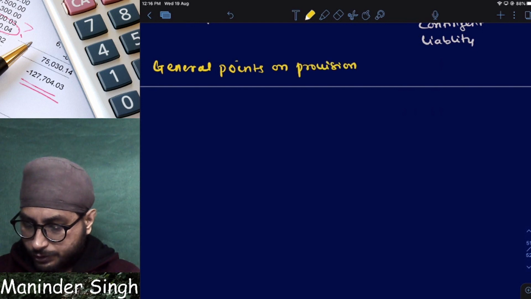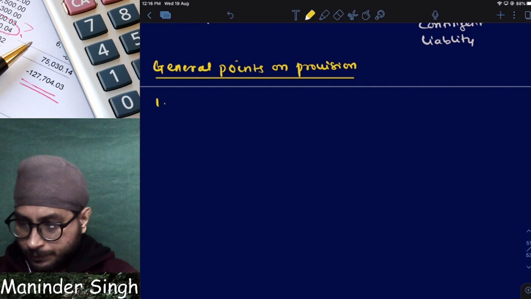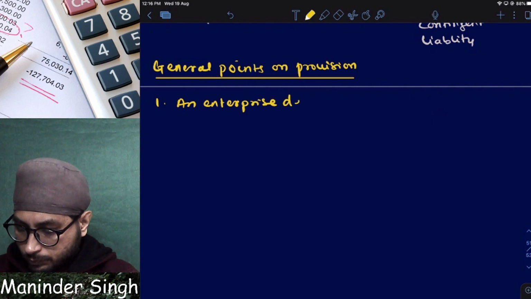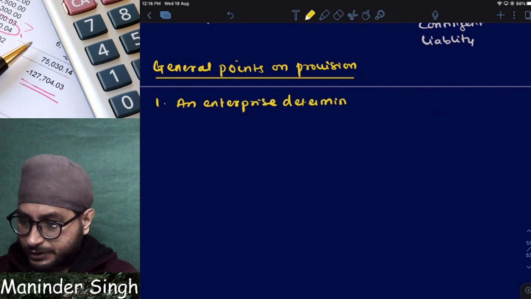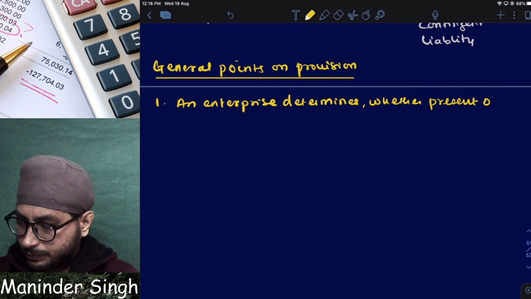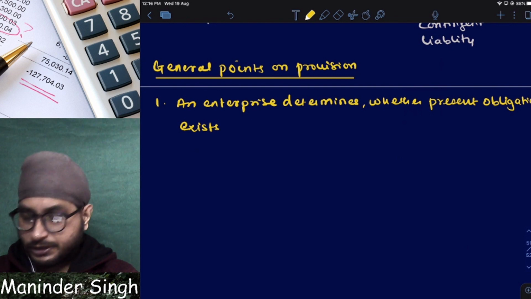General points on provision. Point number 1: when do I measure? An enterprise determines whether a present obligation exists on which date?